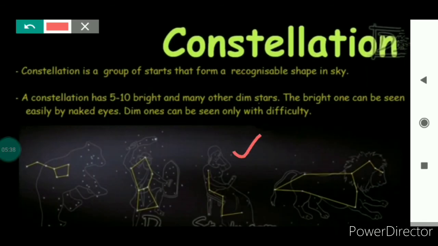The next one is Cassiopeia. As you can see, this is Cassiopeia. It is a group of 5 stars forming a W shape. Its Indian astronomical name is Sarmistha. It is seen near the pole star and is best visible in the month of October in the north sky. It is named after an Egyptian queen.